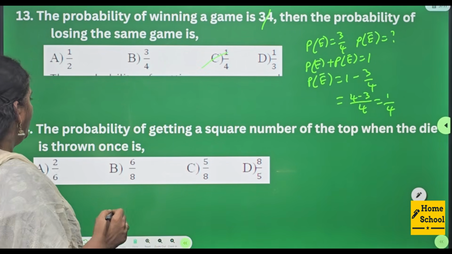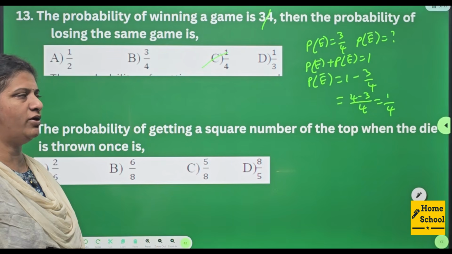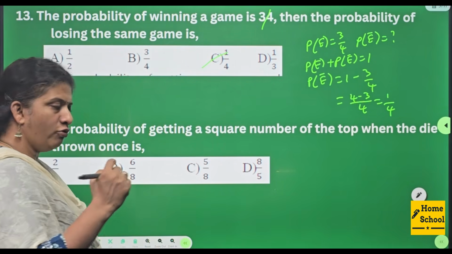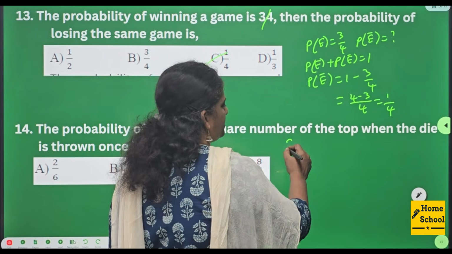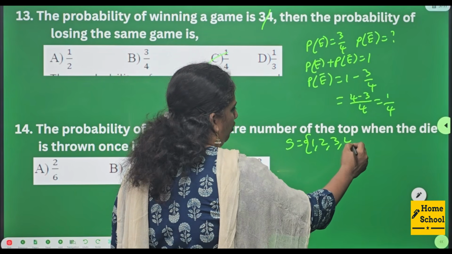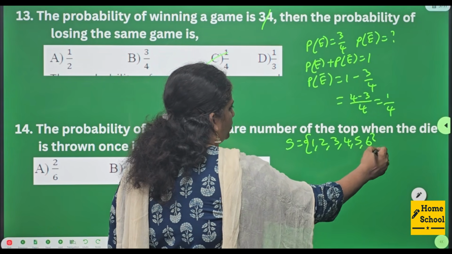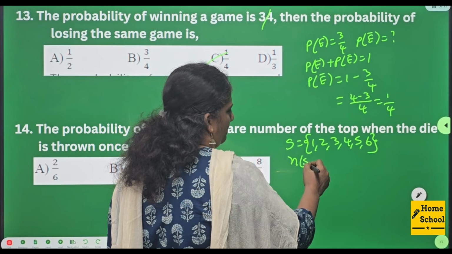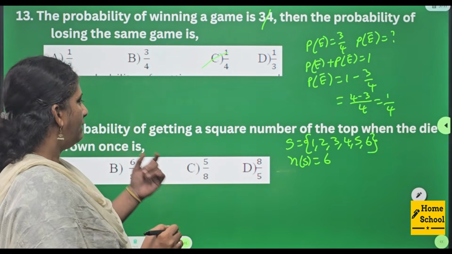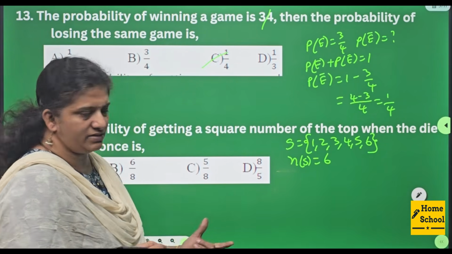14th one. The probability of getting a square number on the top when a die is thrown once. When you throw a die, the possible sample spaces are 1, 2, 3, 4, 5, 6. Total number of sample spaces will be 6. And here the event in question is perfect square numbers.